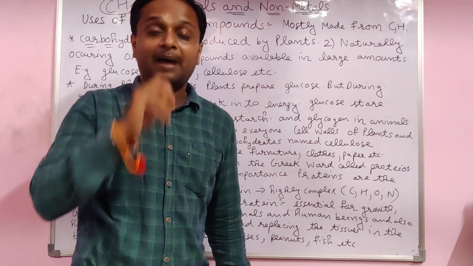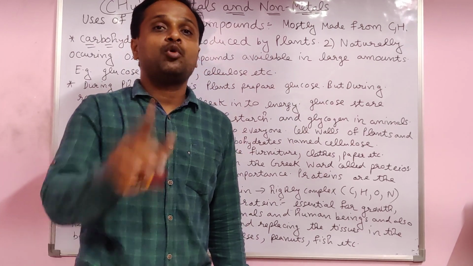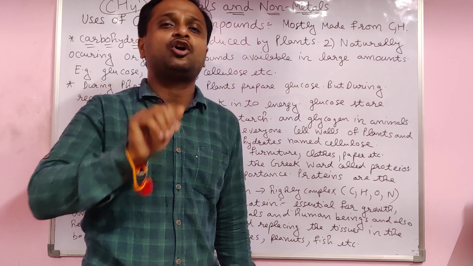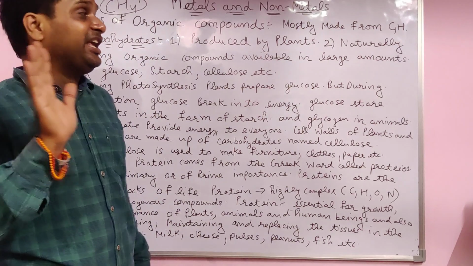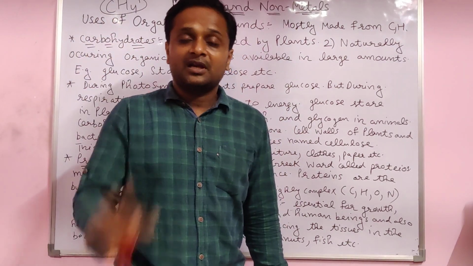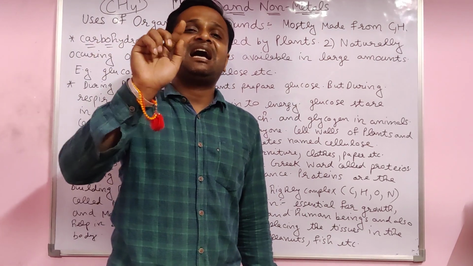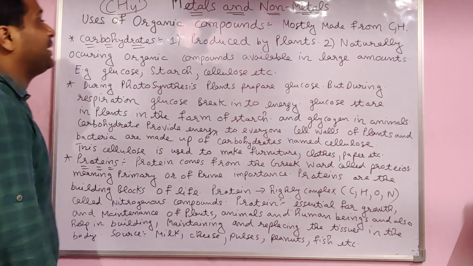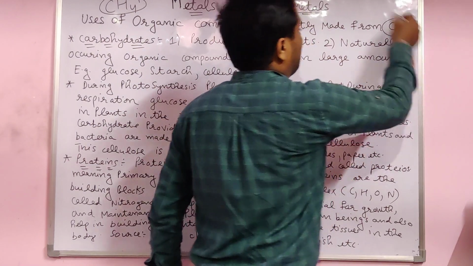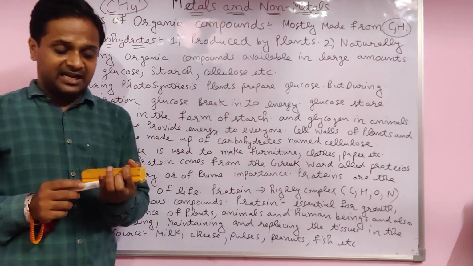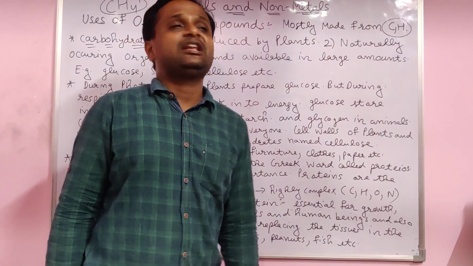Example, CO2, carbon dioxide. It does not have hydrogen, that's why it is inorganic. Ammonia, NH3, does not have carbon, that's why inorganic. All the organic compounds are studied in organic chemistry, carbon and its derivatives. Carbon and hydrogen are a must in the case of organic compounds. If carbon is not there, then it is inorganic. If hydrogen is not there, then also inorganic.